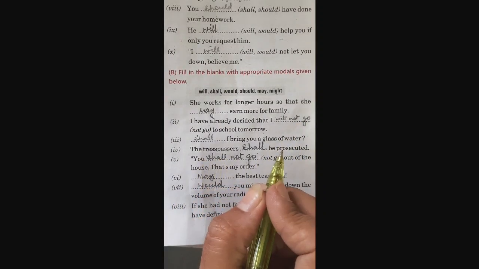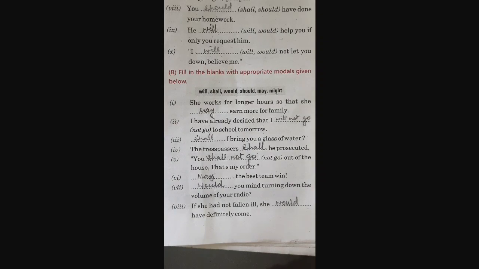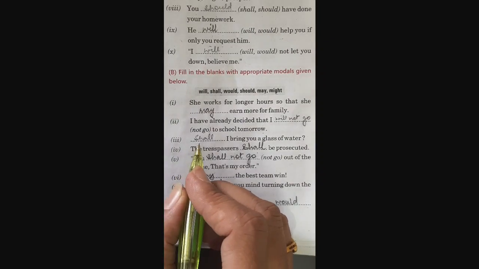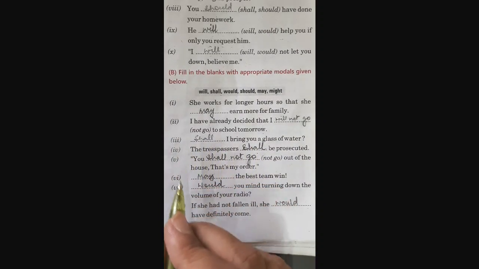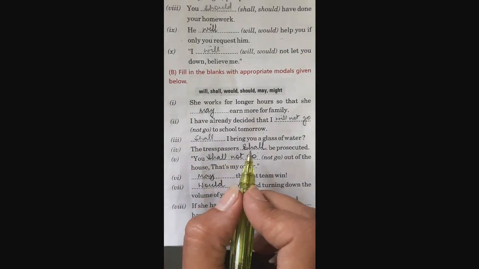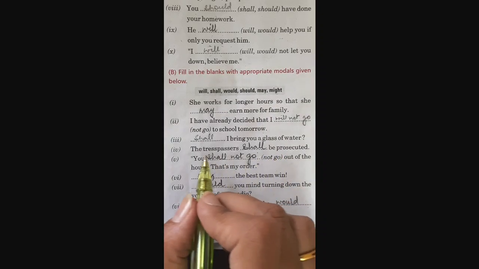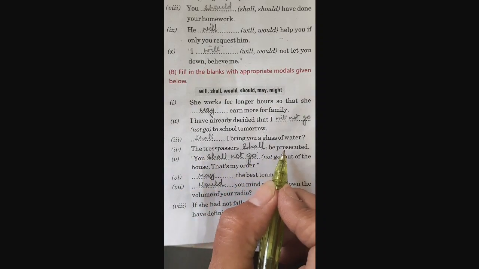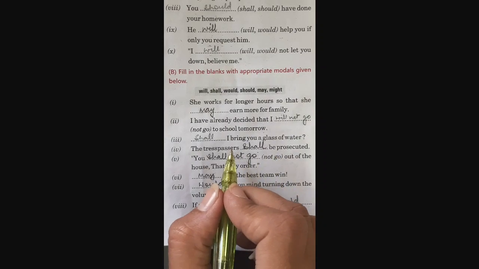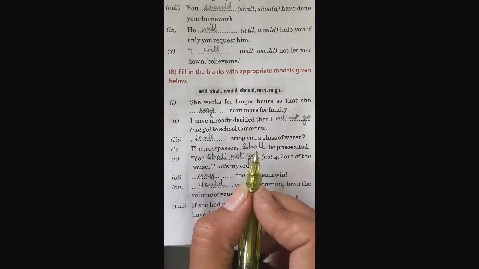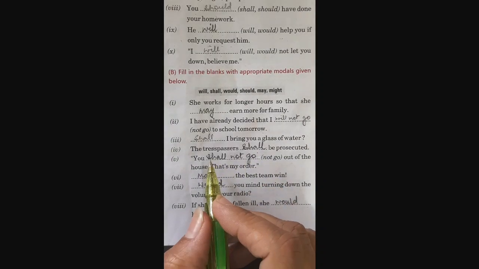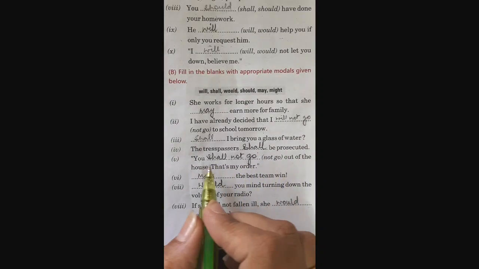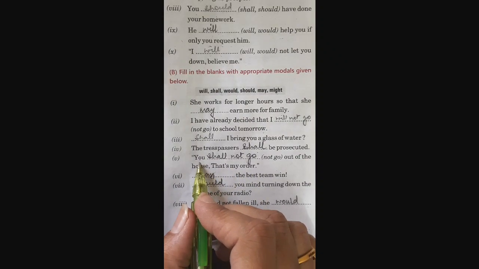Dash I bring you a glass of water. It's an offer. So for offer, we may write shall. Shall I bring you a glass of water? The trespassers dash be prosecuted. Now this is a warning or a threat given to a third person, the trespassers. So we will write shall. You dash out of the house. That's my order. Now this is an order given to a second person.